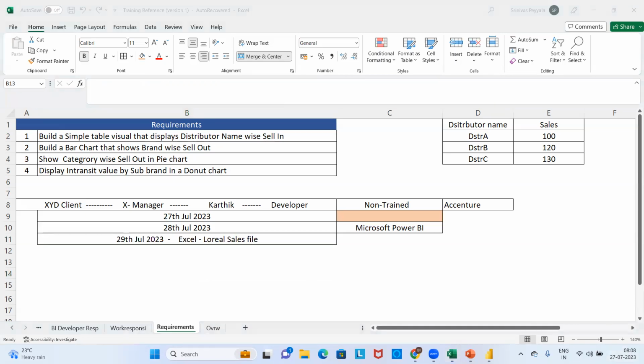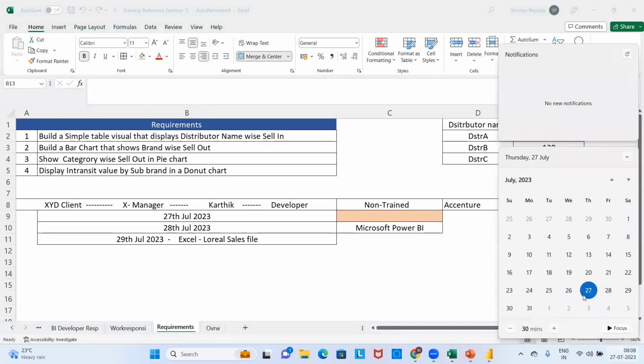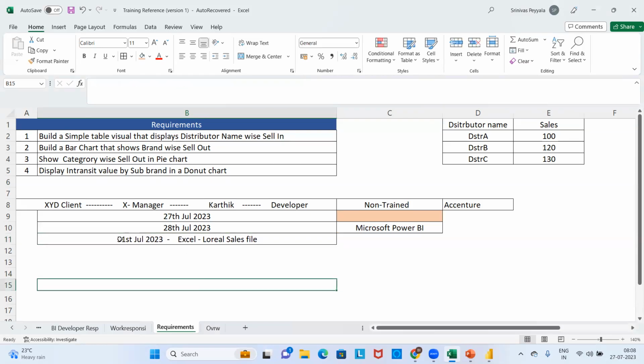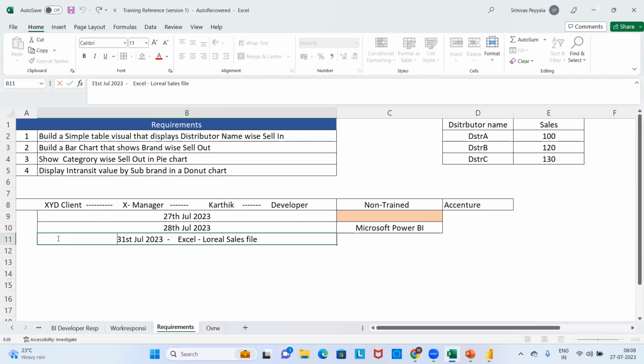If you ask how can I work on the 29th, you can ask for the data on the 31st. So you can just get the data on the 31st of July. This data was provided by his client.